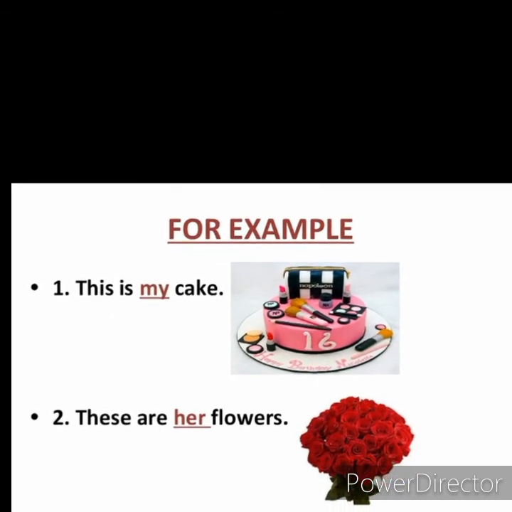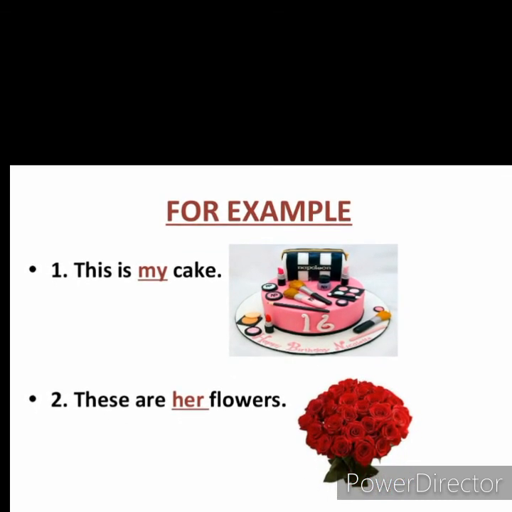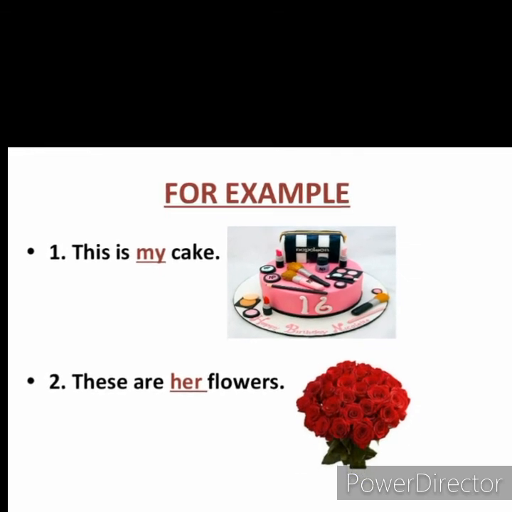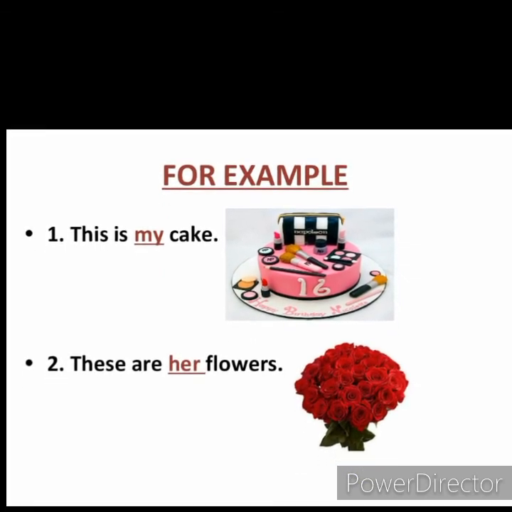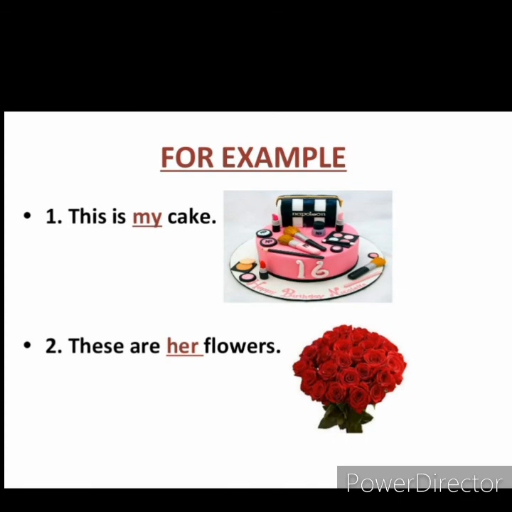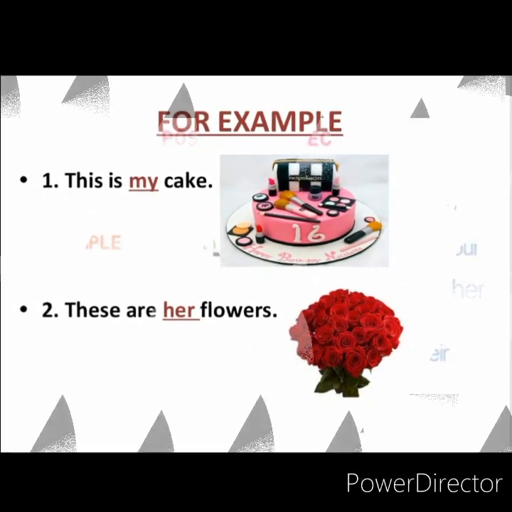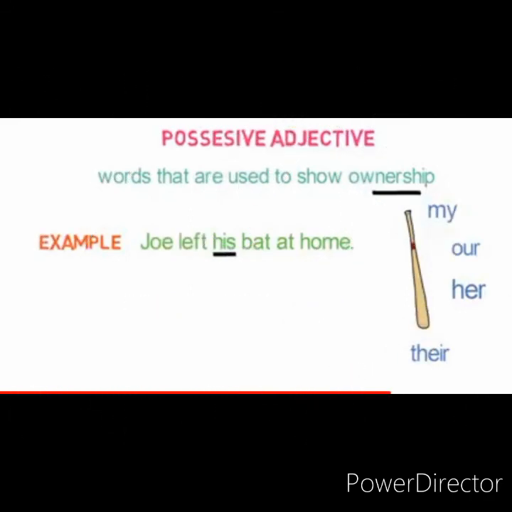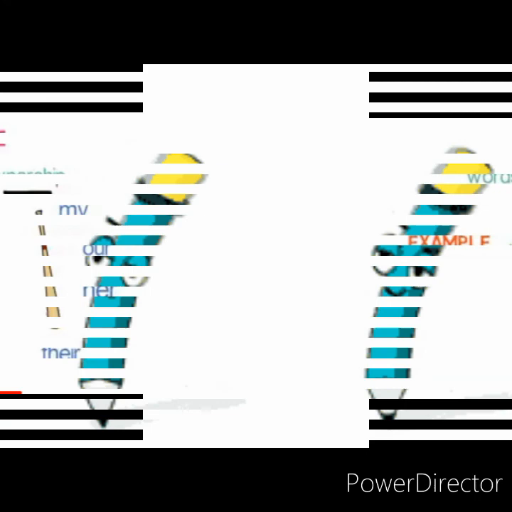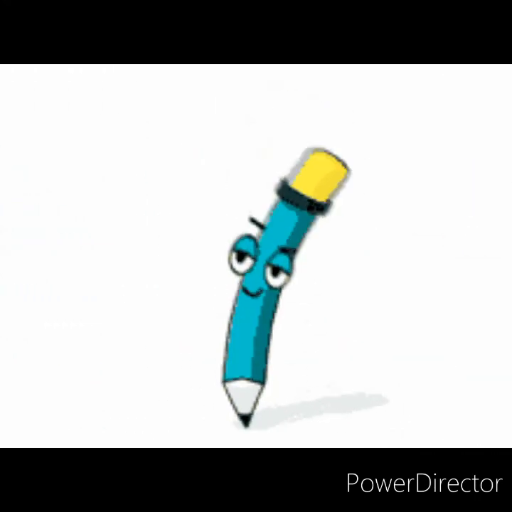These are her flowers. So the word her is showing possession. So her is a possessive adjective. So possessive adjectives are generally used to show possession. So these are the different kinds of adjectives.